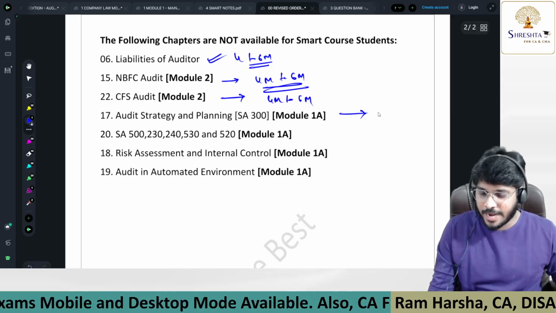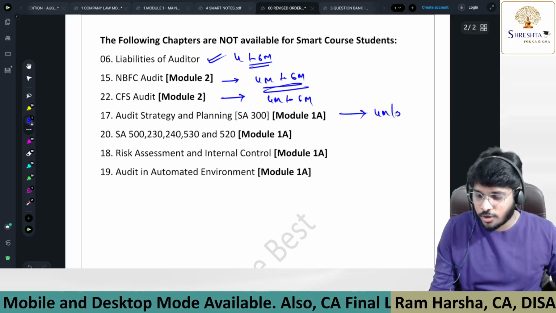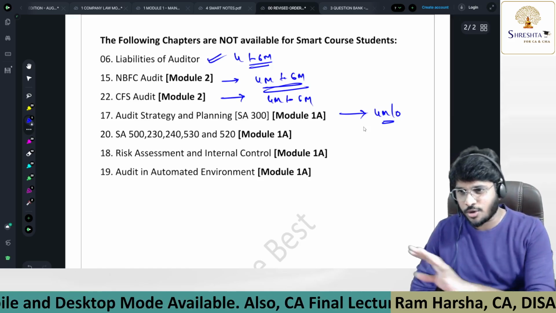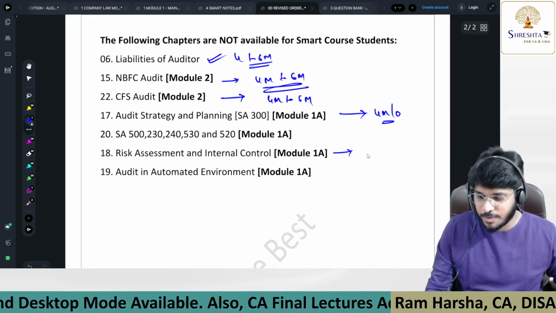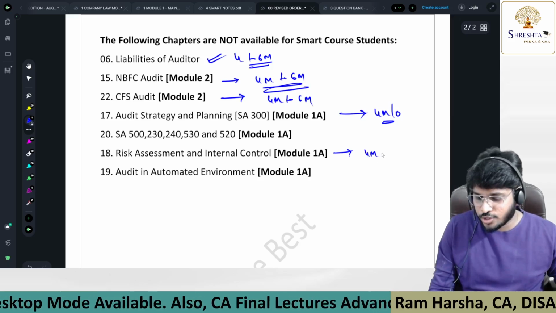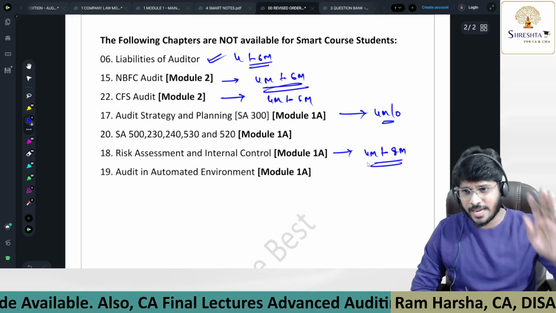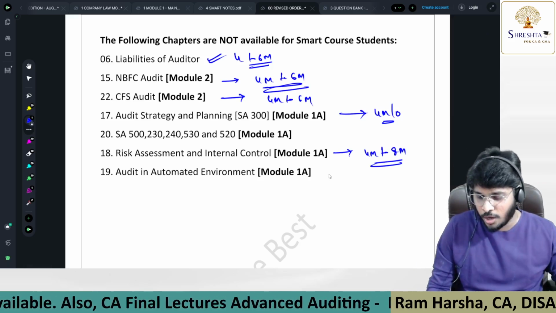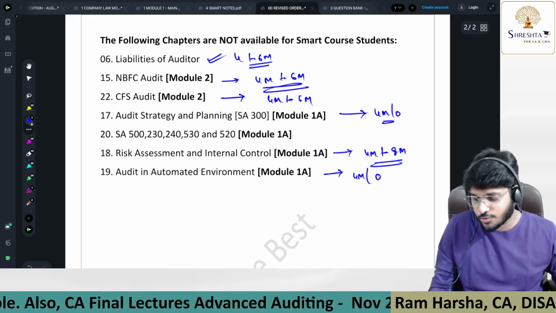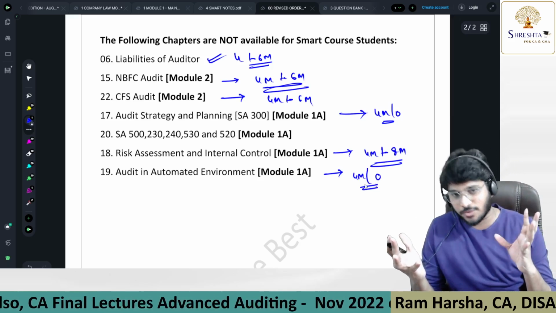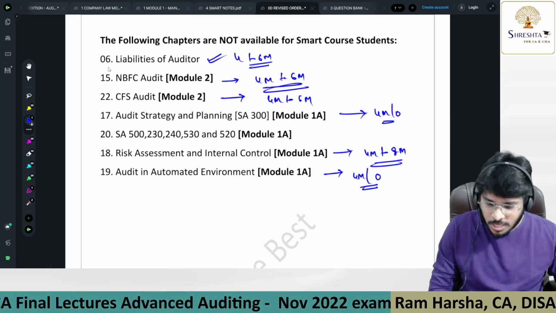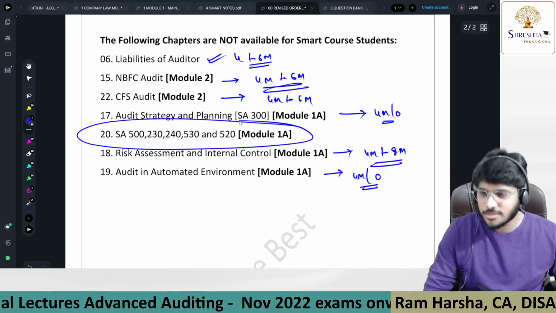Audit strategy and planning, we may get either 4 marks or 0. We may either get a question or we may not. Risk assessment and internal control chapter, 4 to 8 marks including MCQ, minimum 4 guaranteed, maximum 8 including MCQ. Audit in automated environment, a 4 marks question or 0. We are not sure about this again.